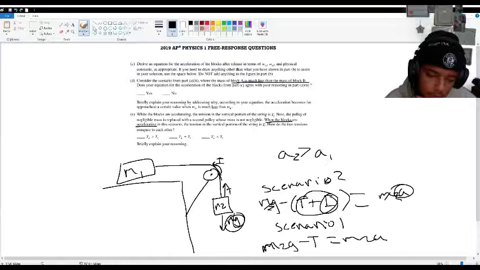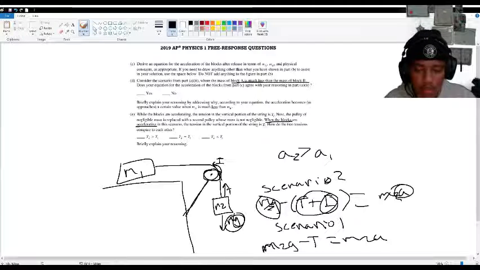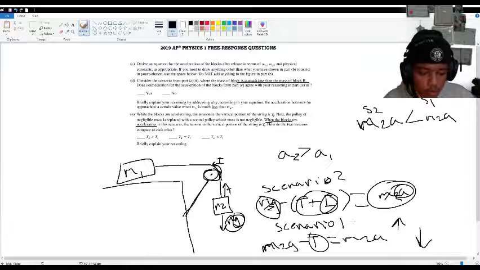The total force minus the tension plus this new inertial force because of the mass of the pulley will result in a lower m2a. So m2a of scenario 2 is less than m2a of scenario 1, because there's less force going downwards and more force going upwards.